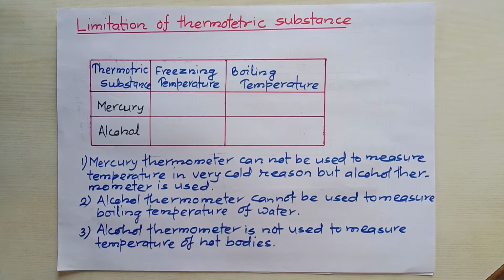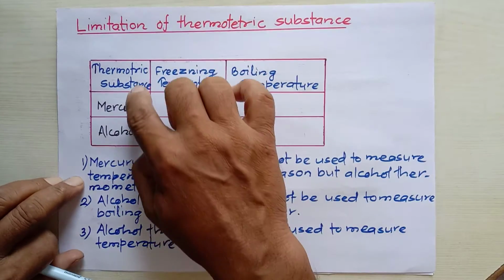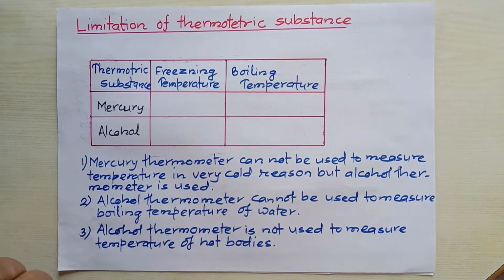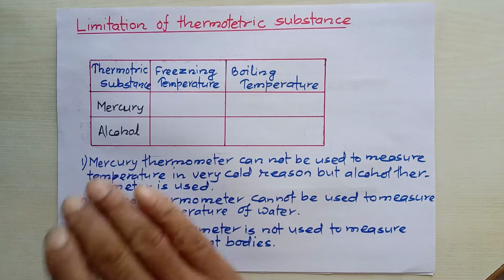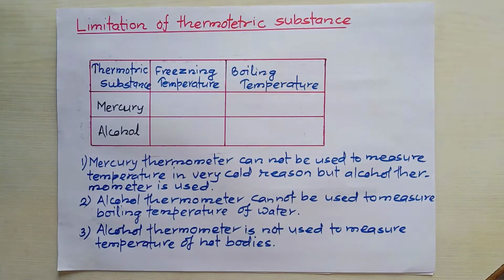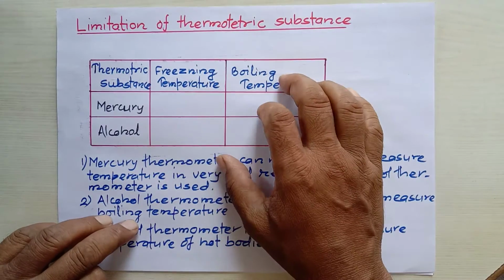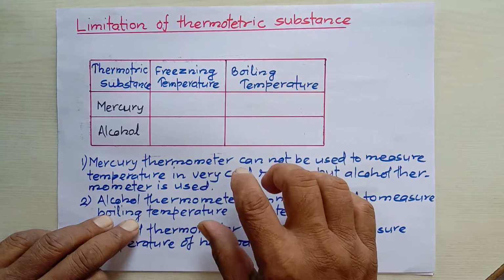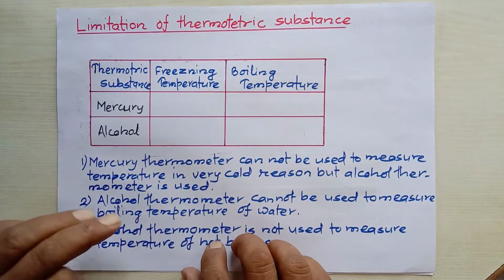Today we are talking about the limitation of thermometric substances. There are two major thermometric substances, mercury and alcohol. I told you in the previous class also, and we know that these thermometric substances are used in thermometers. But they have certain limitations, and I want to mention those limitations.